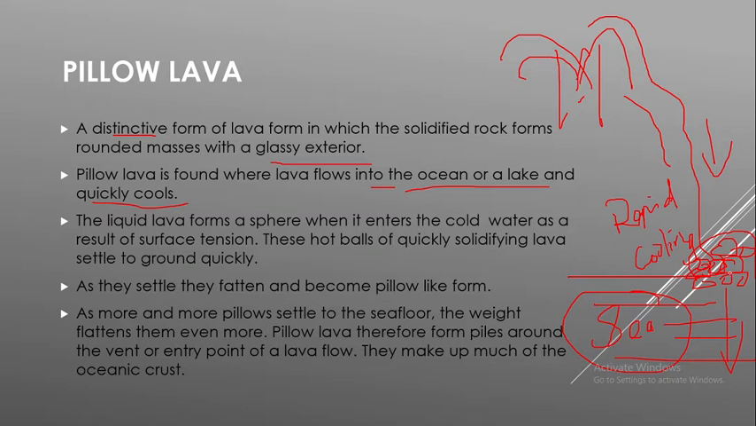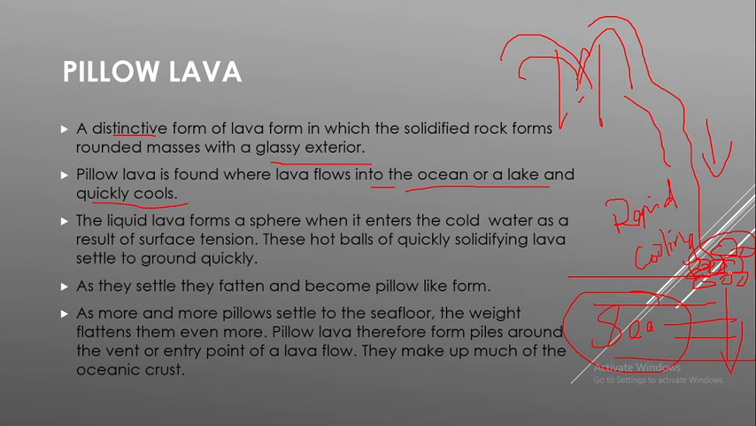Then as they settle, they flatten and become pillow lava-like forms. Once settled, it will show as a pillow structure. As more and more pillows settle to the sea floor, the weight flattens them even more. Pillow lava therefore piles around the vent or entry point of a lava flow. They make up much of the oceanic crust.